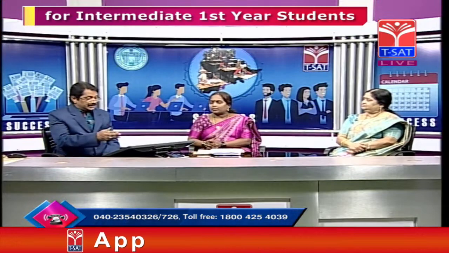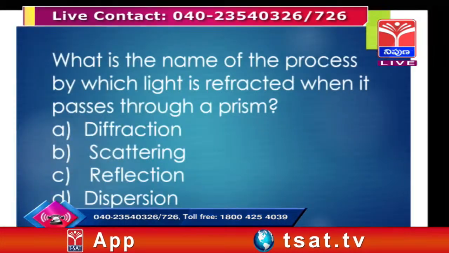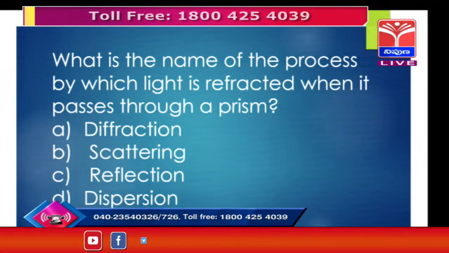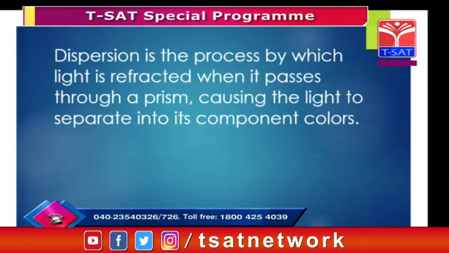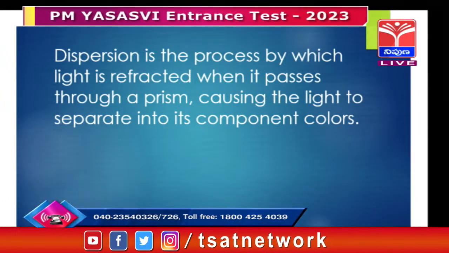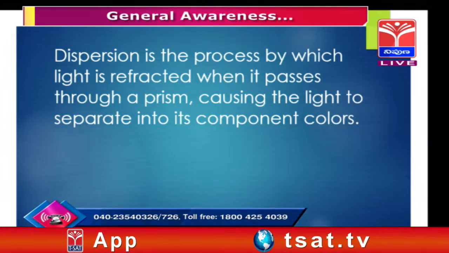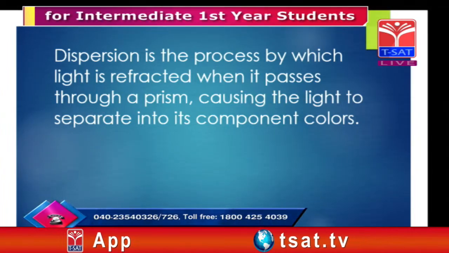When a light ray is incident on a prism, it is refracted towards its base. Here the question is: when a light ray is refracted and passes through a prism, dispersion is the correct answer. Dispersion is the process by which light is refracted when it passes through a prism, causing the light to separate into components of different colors: violet, indigo, blue, green, yellow, orange, red. We can simply call them rainbow colors. That is called dispersion.